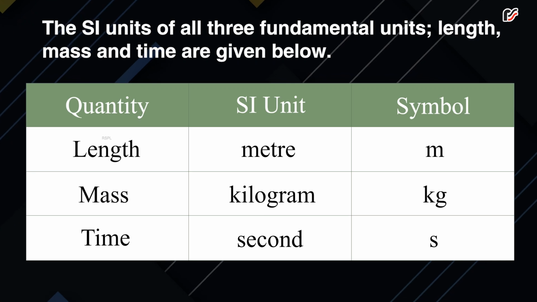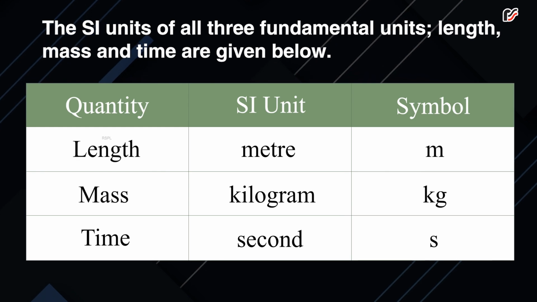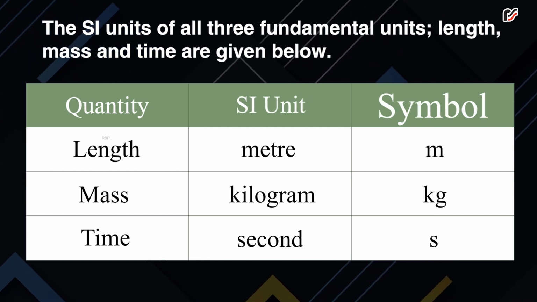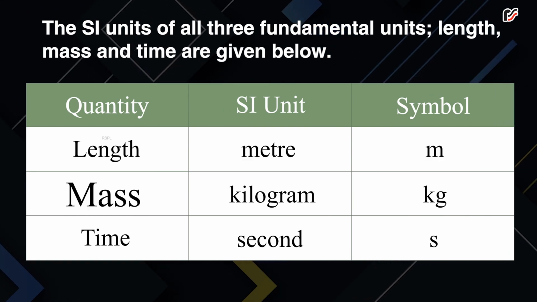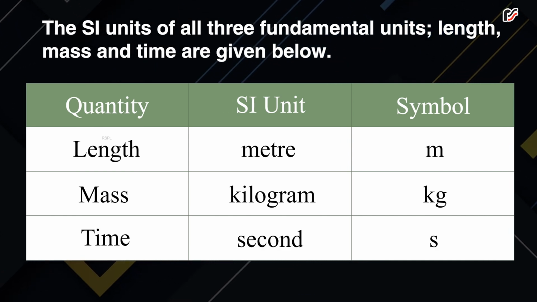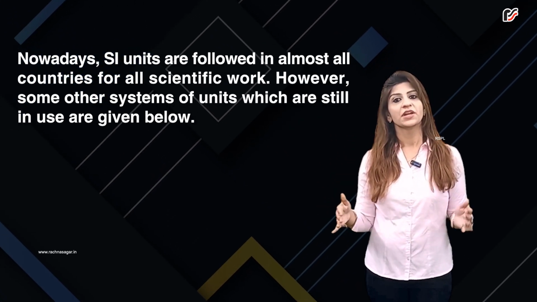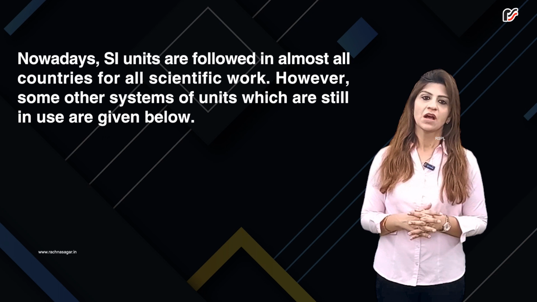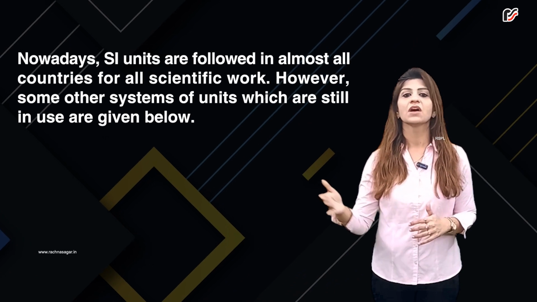The SI units of all three fundamental units, length, mass, and time, are given below. Quantity, SI unit, symbol. Length, meter, m. Mass, kilogram, kg. Time, second, s. Nowadays, SI units are followed in almost all countries for all scientific work. However, some other systems of units which are still in use are given below.